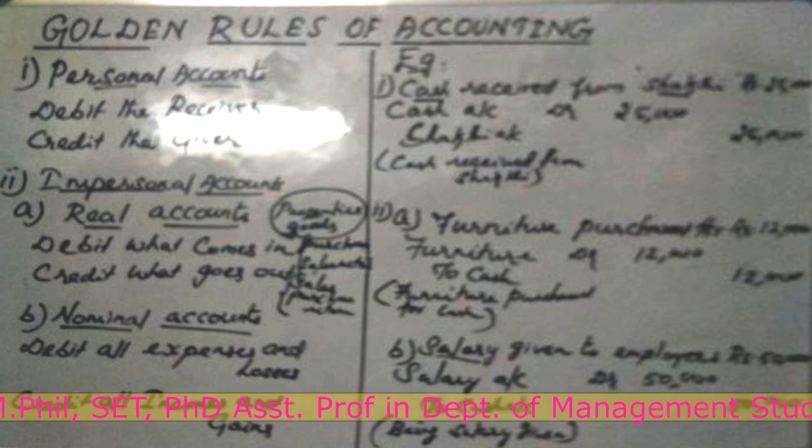Next, nominal account. In the nominal account, debit all expenses and losses, credit all incomes and gains of the business. See the example: the salary given to employees, rupees 50,000. Salary is one of the expenses. According to the rules, debit the expenses, so salary is debited here, rupees 50,000.